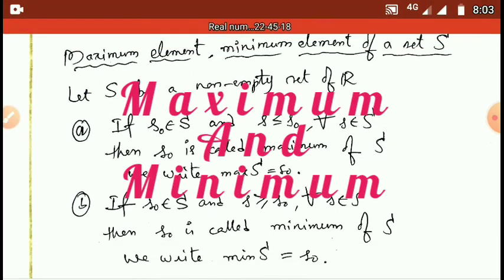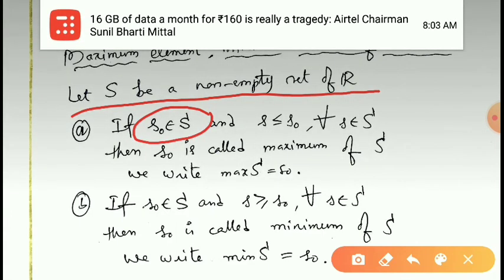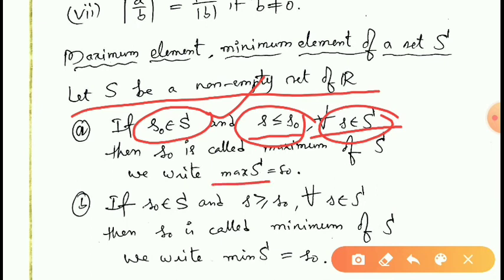maximum element and minimum element of a set S. Suppose that S is a non-empty subset of R. Then what is the maximum element of S? Suppose that S0 belongs to S, S0 is an element of S, such that s is less than or equal to S0 for all s belonging to S. This means S0 is an element of S and every element of the set S is smaller than or equal to S0. Then in this case S0 is said to be the maximum element of S. We denote it by max S is equal to S0.